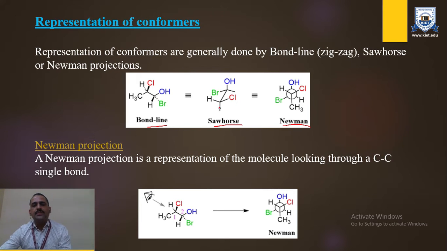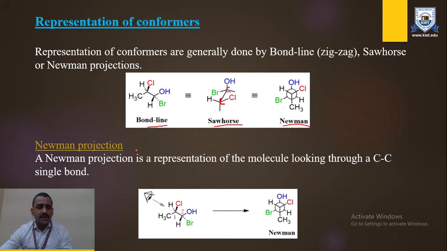In all three projections we show the substituents along with the carbon. Likewise, in the Newman projection we show the two carbons and their substituent groups. The Newman projection is very important, the most favorable projection for showing the conformers of our molecules.